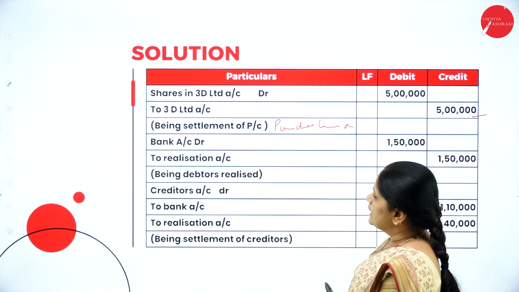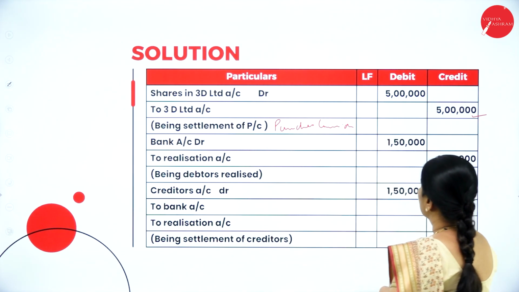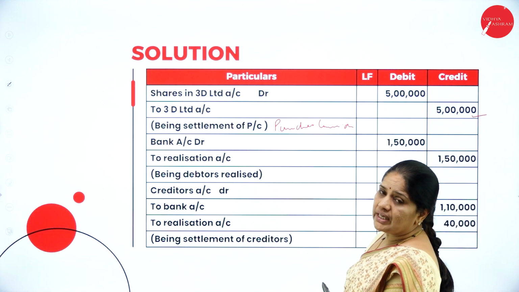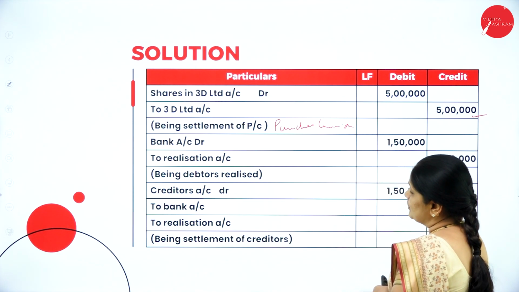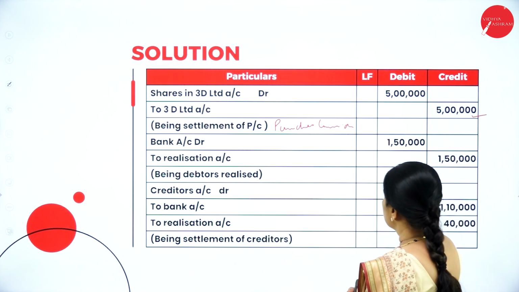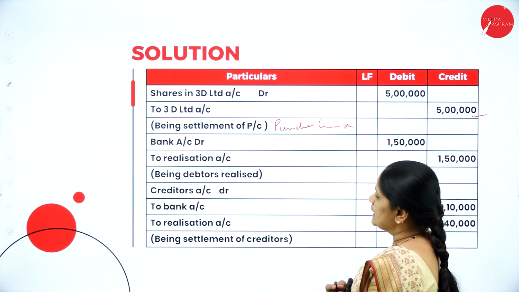So bank account debtor to realization account 1,50,000. Whatever we have realized from the debtors, we have to put it on the credit side of the realization account.